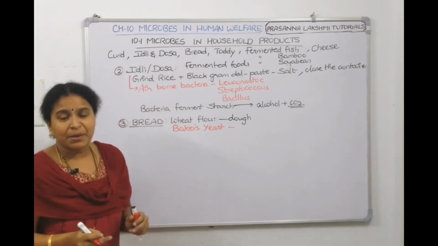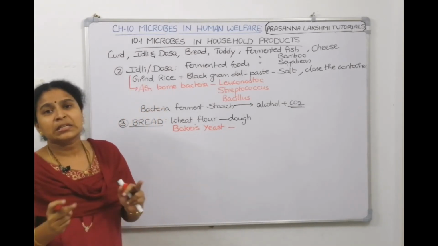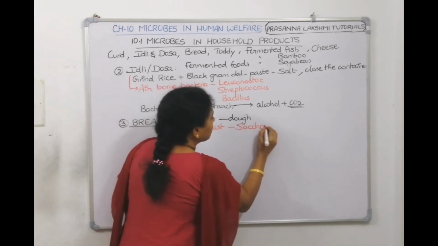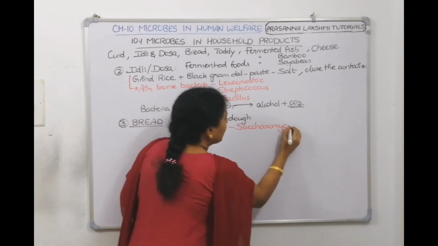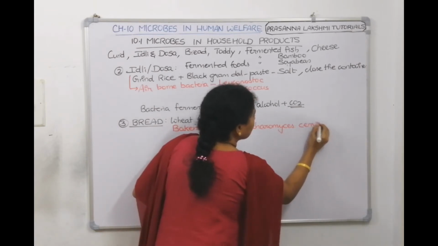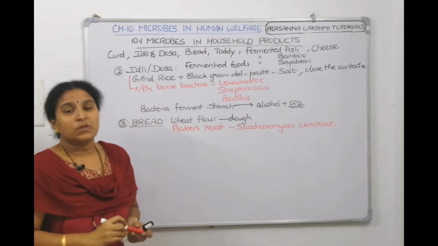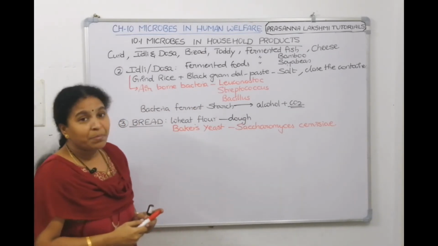Its scientific name is Saccharomyces cerevisiae. Saccharomyces cerevisiae is the name of the yeast which is involved in making the bread.